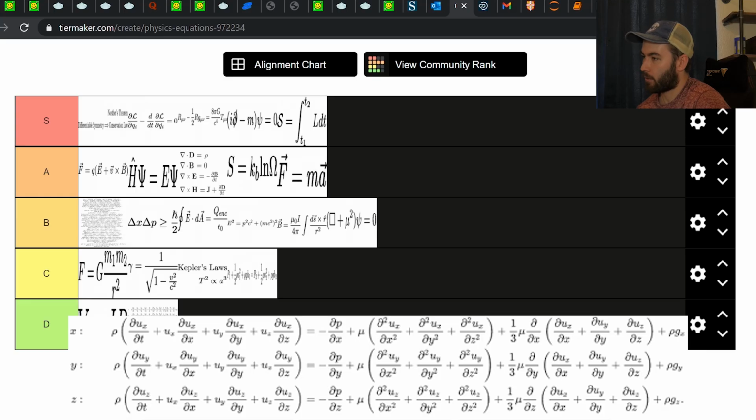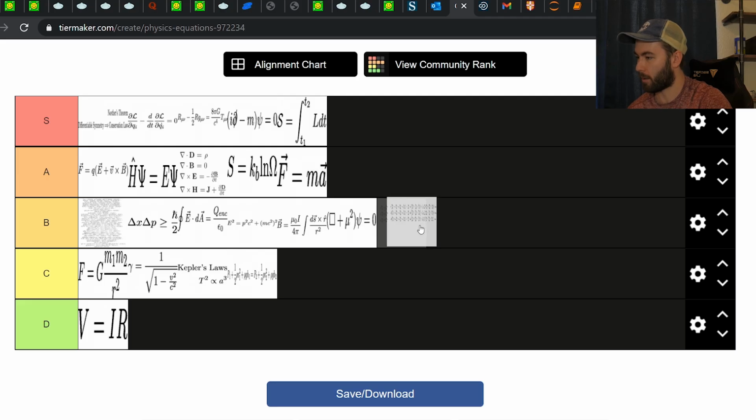It's not going to rank very high for me because, one, I don't really care too much about fluid stuff. And two, even if you try to work other stuff that's related in that form, you kind of have to shoehorn it. If you want to describe relativistic objects like the energy momentum tensor, it's kind of hard to put that in the language of a Navier-Stokes equation, because to my understanding it's not really relativistic. So I'll put it B tier. It's very useful for the scope that it's meant to be used for, so we'll put it there. And that's gonna do it.